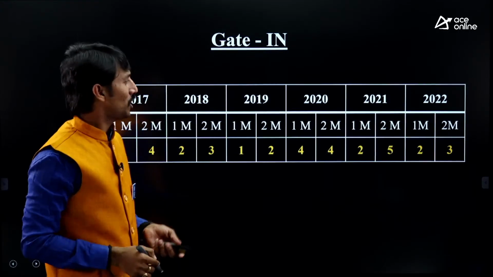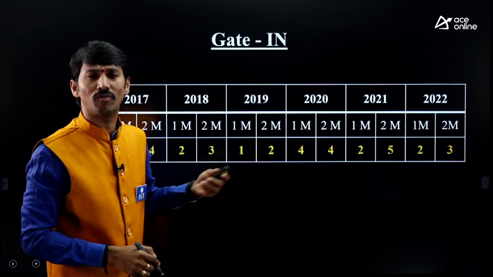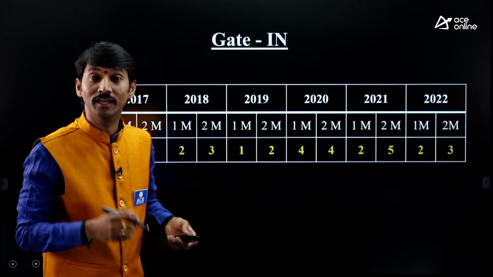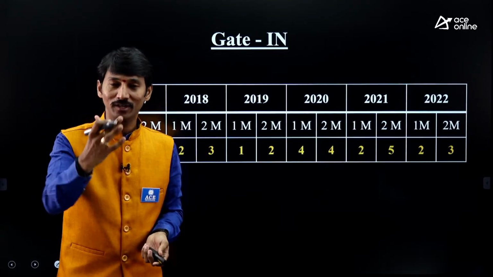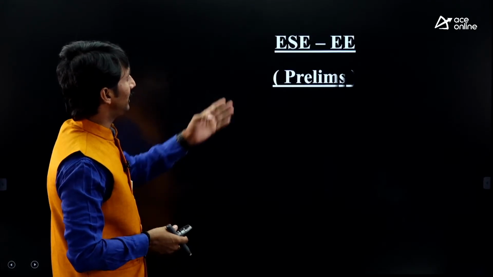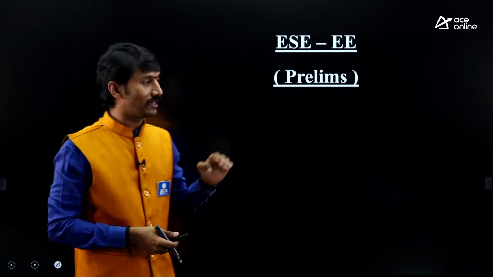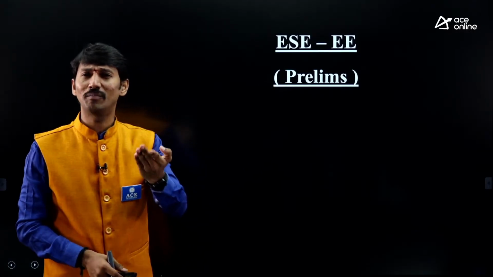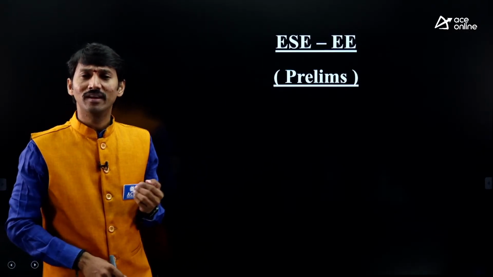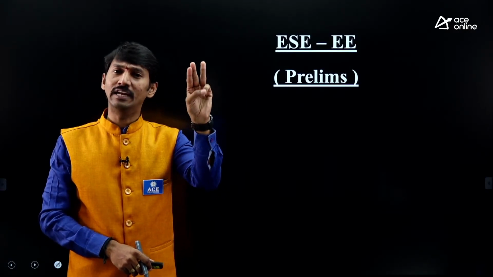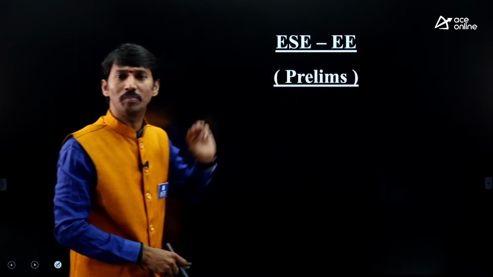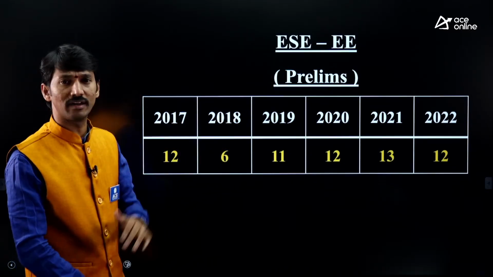Now let us focus more on the ESC. What is the corresponding weightage? Then you can understand that it has considerable weightage. Let us see here. The ESC electrical prelims paper is objective type. Of course, ESC has 3 stages: prelims, mains and interview. From the prelims point of view, this is the general weightage.